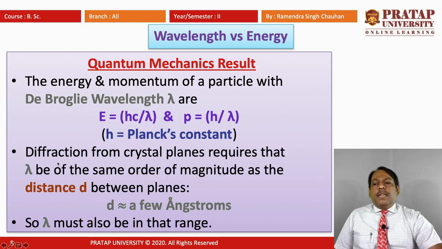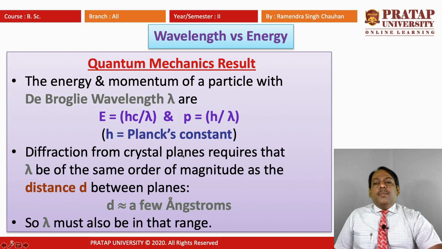So from the point of view of diffraction, the wavelength of the waves and the obstacle which is producing hindrance in the path of the waves must be comparable.